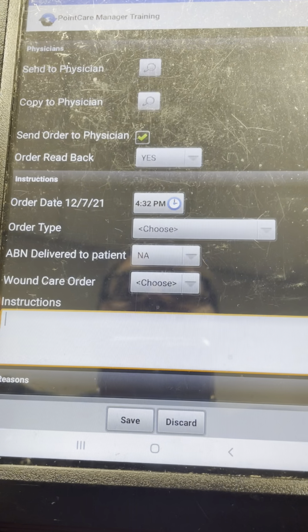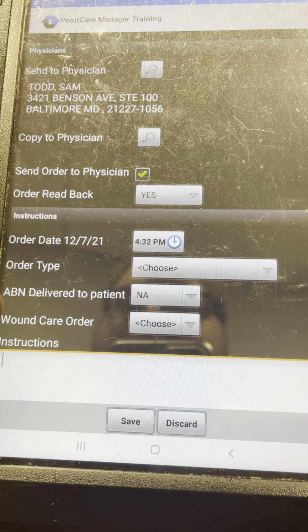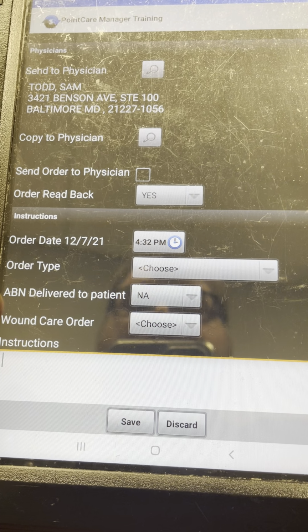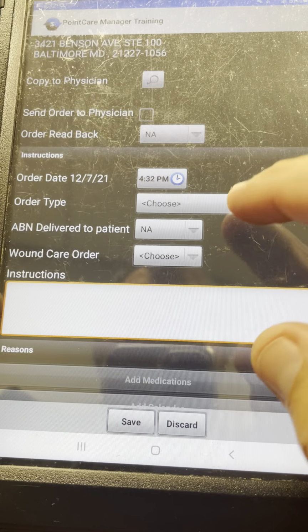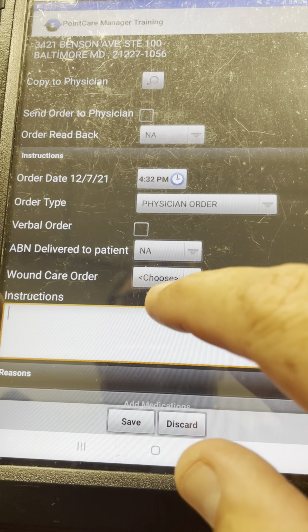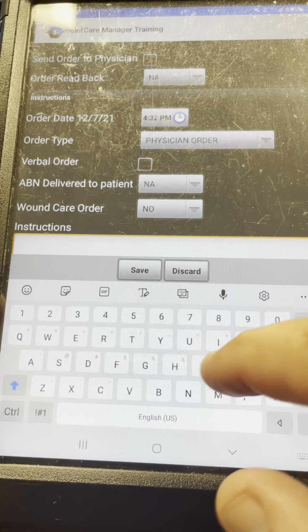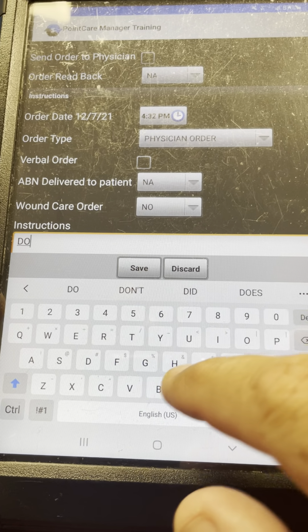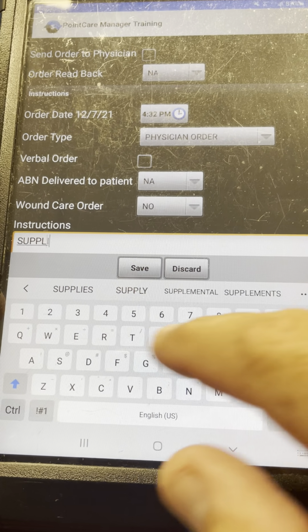click add new orders. You're going to click any physician, whatever physician is in that box, it does not matter. Unclick send to physician. Unclick order read back. The type is a physician's order, but it is not a verbal order. And is it a wound care order? You're going to click no. For the instructions, just put in supplies.